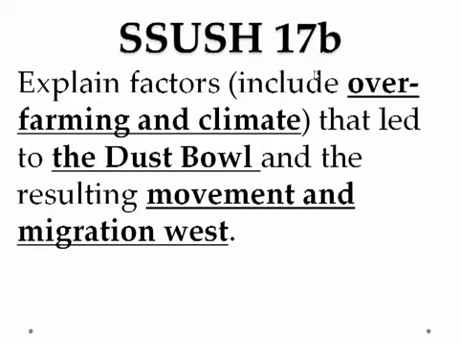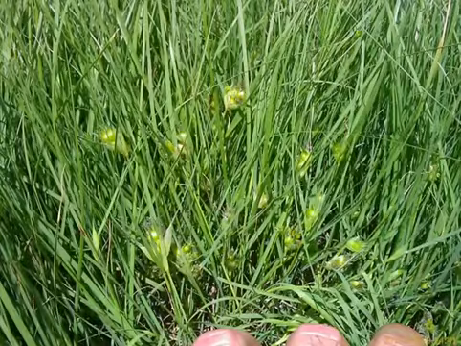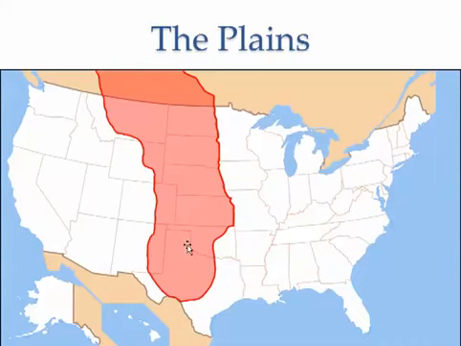Okay, let's look at Standard 17, Substandard B. Explain factors that led to the Dust Bowl. Include over-farming and climate, and the resulting movement, migration with Great Plains. There were, let's see, in this area here, right in here where the Dust Bowl is going to occur, Oklahoma, Texas, Colorado, all around in that area.